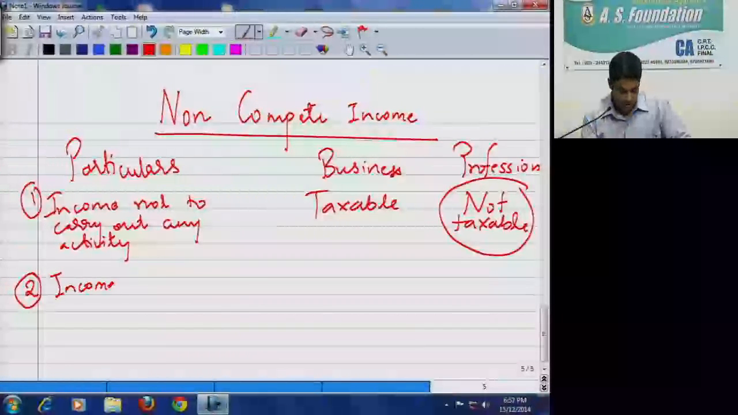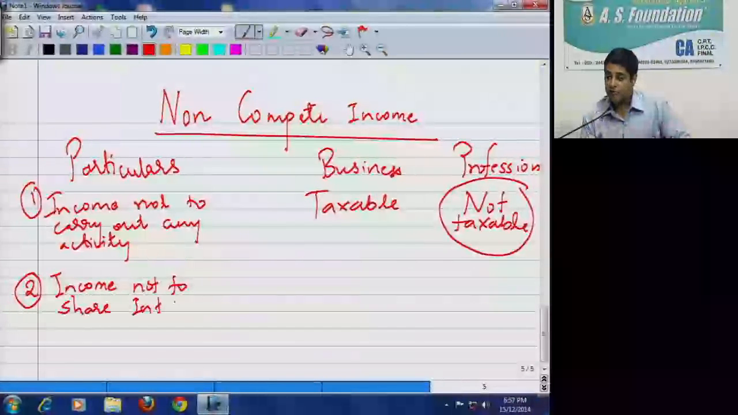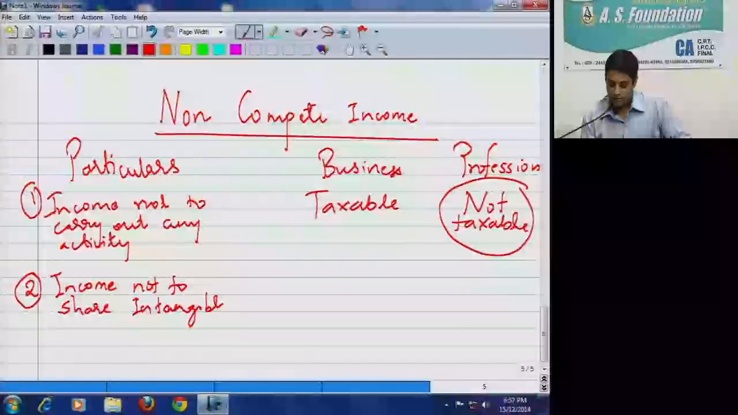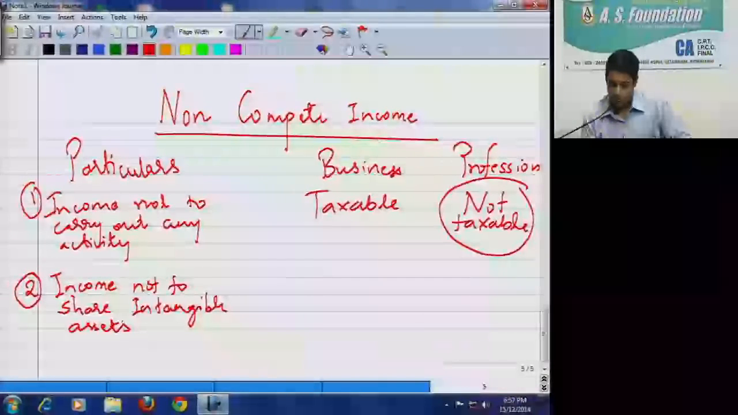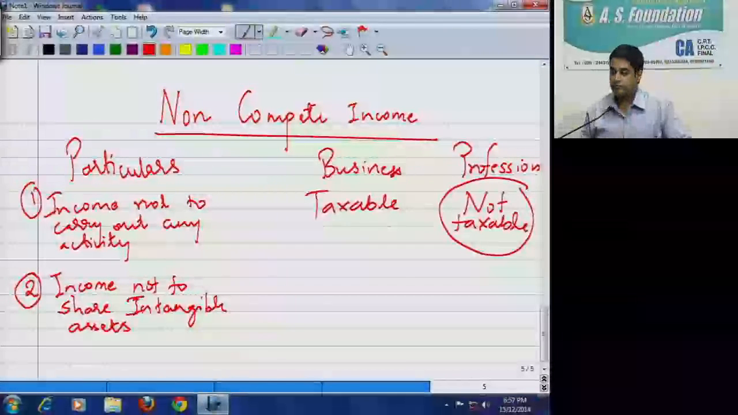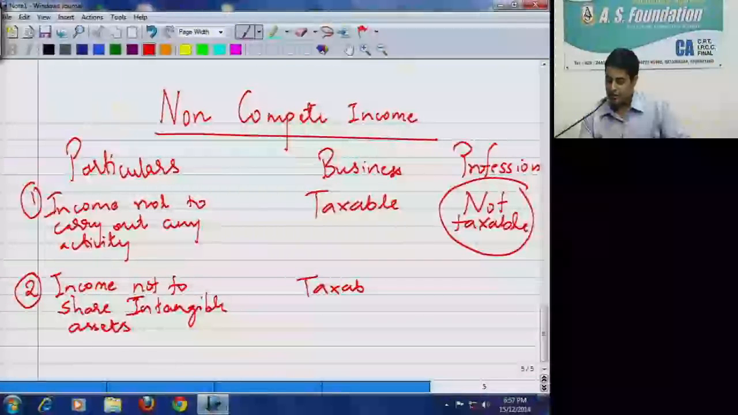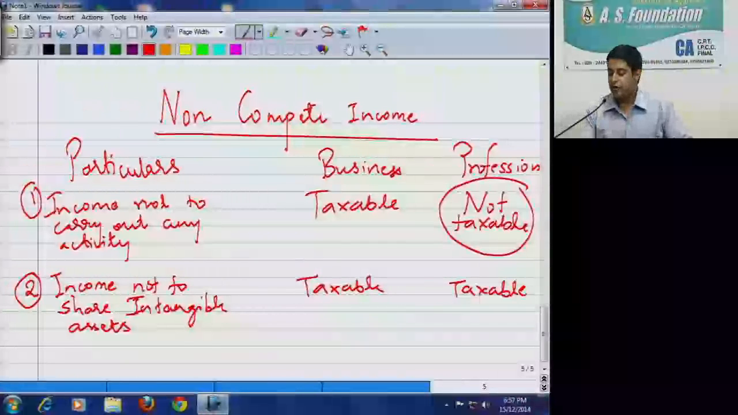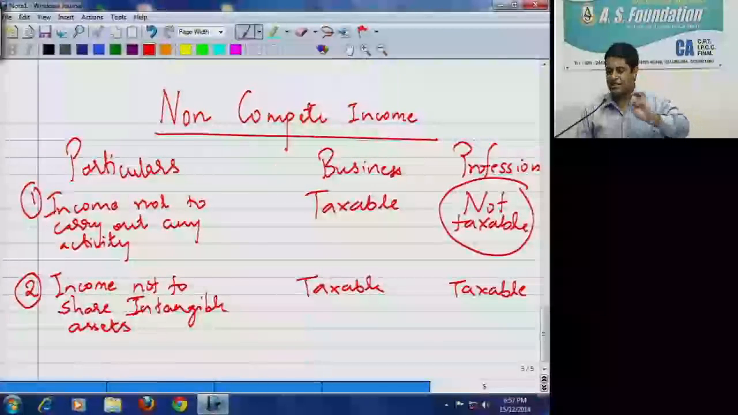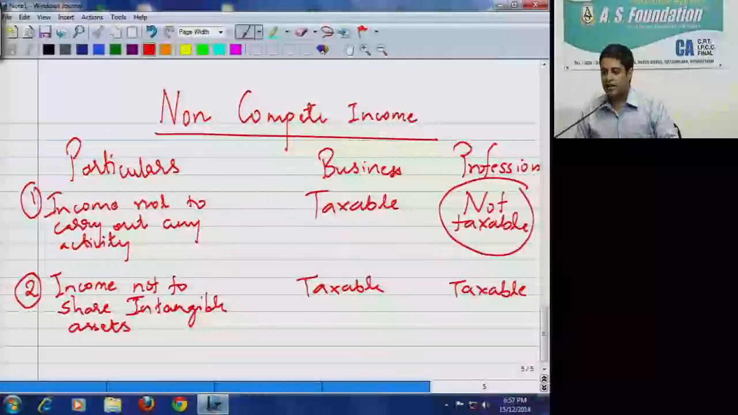Income not to share intangible assets. Now this falls under that B point. Income not to share intangible assets, for business, will it be taxed? Yes. And for profession? Yes, correct. Activity for profession is not taxable. So just remember, this is a classic example for you. If a CA receives any fee for not carrying out the activity, then it is not taxable.